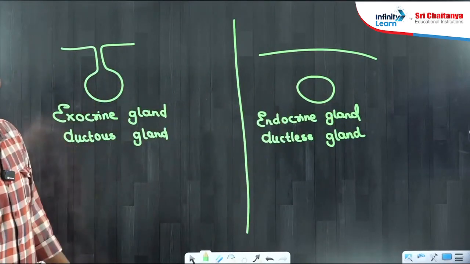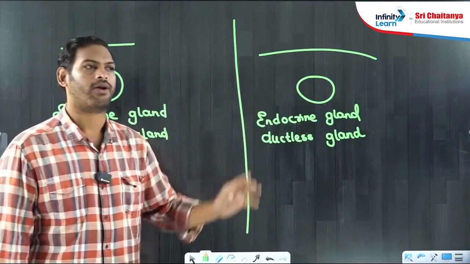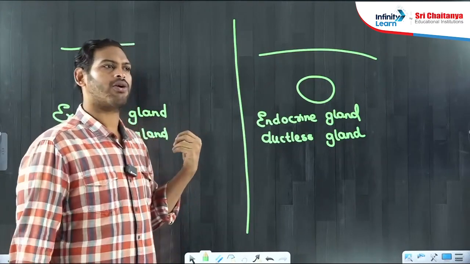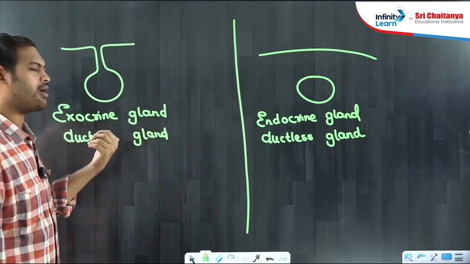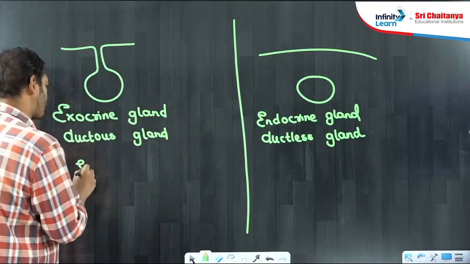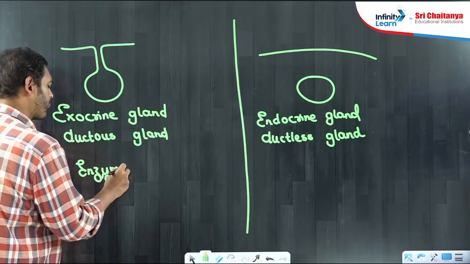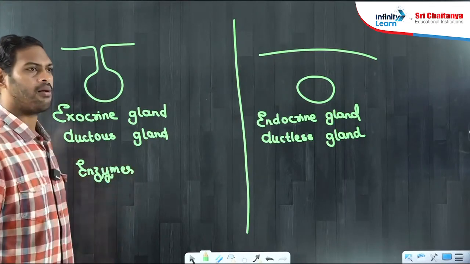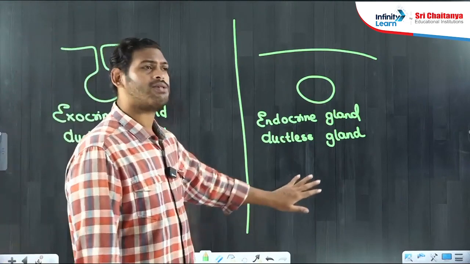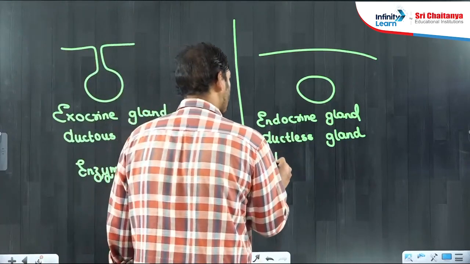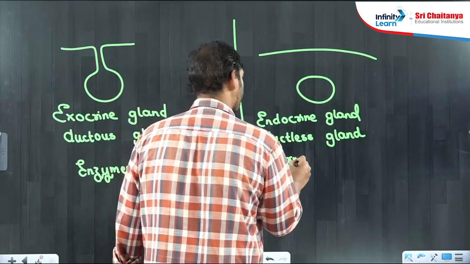Okay, done. Exocrine, endocrine. Most of the secretions coming from exocrine gland usually consist of enzymes. Usually. But most of the secretions coming from endocrine glands possess hormones.